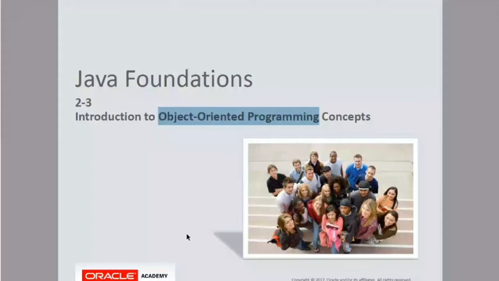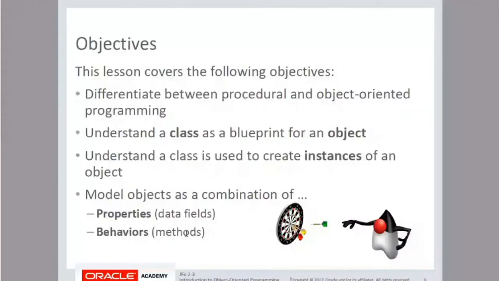So if you see the objective of the lesson, it covers the difference between procedural and object-oriented programming. The next is we have to understand the concept of class. So what is a class? What is an object? Which I was just explaining before. Next, understand the class used to create an instance of an object. We will go into that later. Then the properties and the behaviors. So these objectives describe the object-oriented approach.